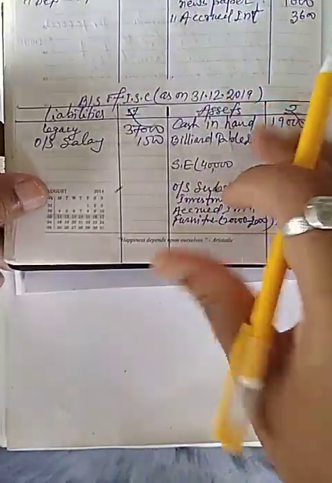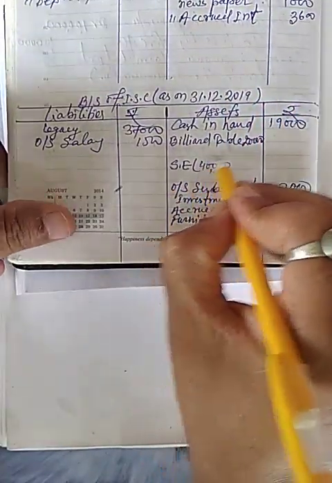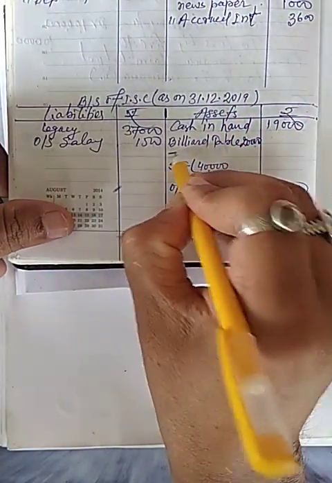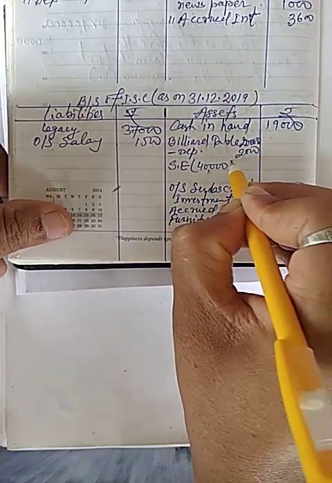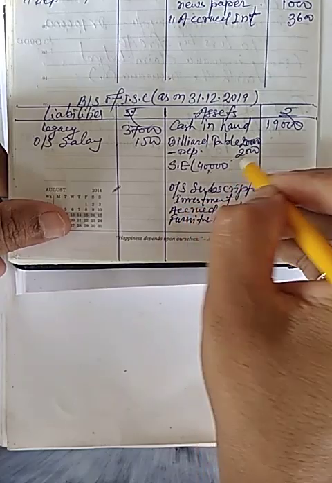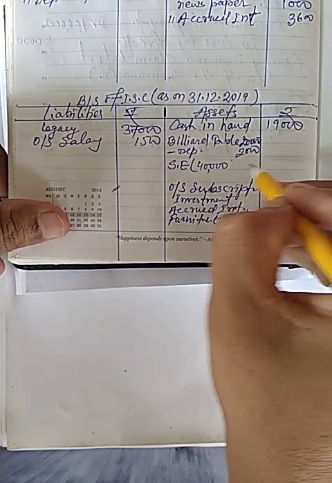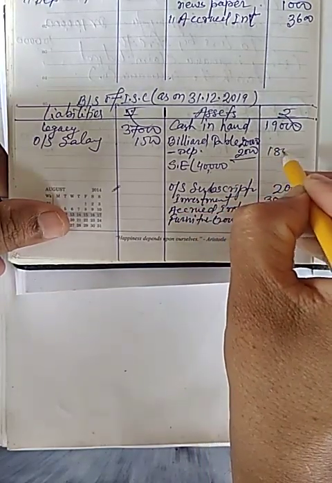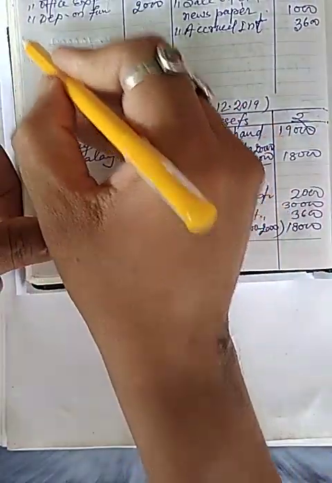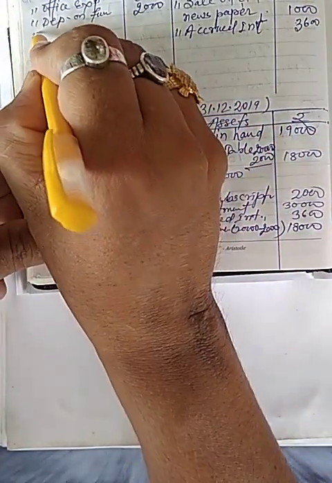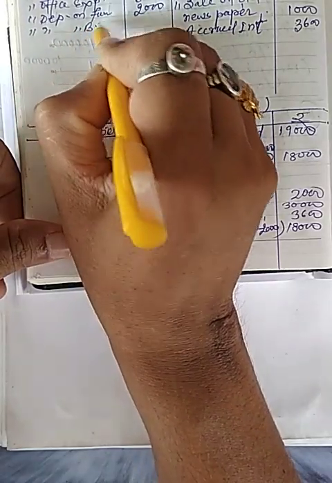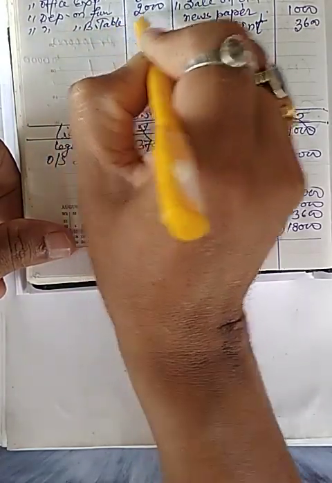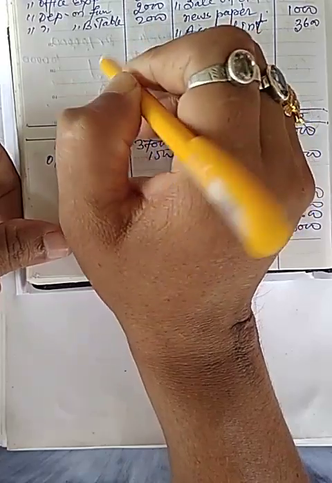Now billiard table is also given 20,000 and minus depreciation 2,000. So total will be 18,000, and also in expenditures are depreciation on billiard table 2,000.